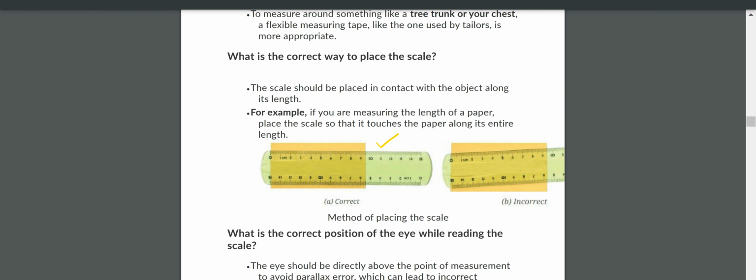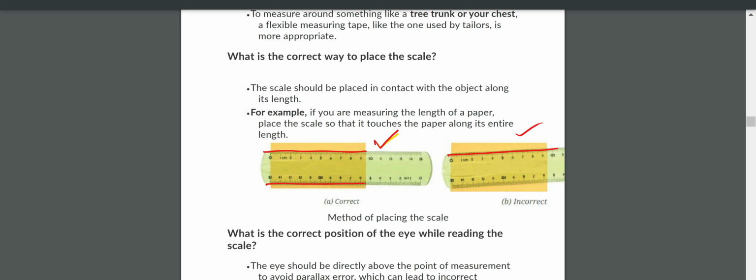Now you put the scale like this. Don't put it in cross direction. So you put it in parallel direction to your paper. Okay, this is the correct way to keep the scale on your paper. So don't put it like this, cross. Don't put your scale cross like this. Okay, put it straight like this on your paper.